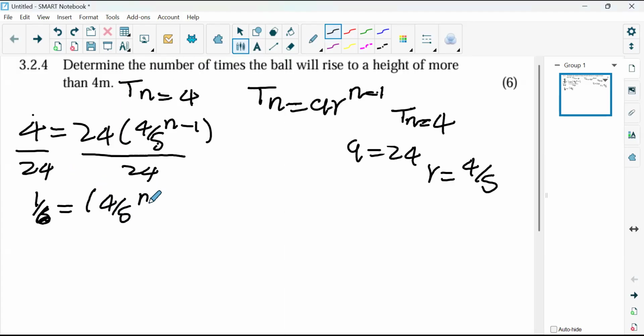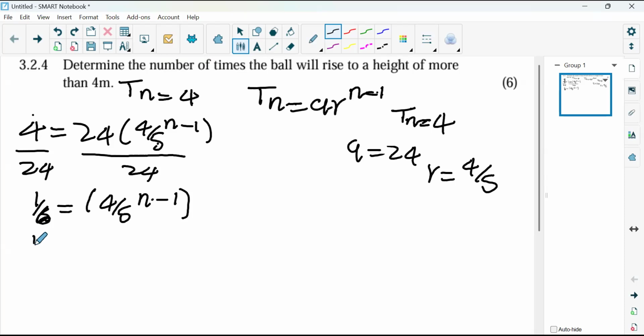Now we have a problem. You see, our variable is on the exponent. How then do we make sure that we can take our variable down? Who is the person who has the power to remove an exponent downwards? It's log. So we're going to introduce our log.